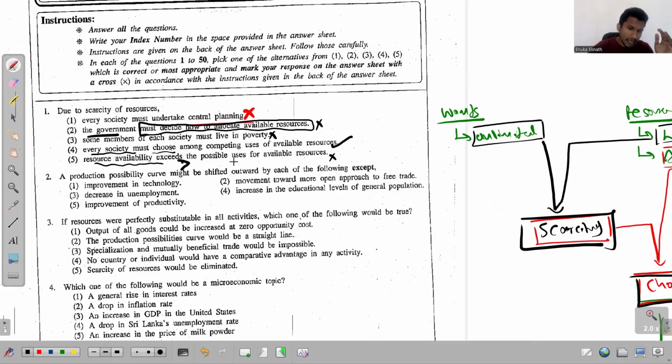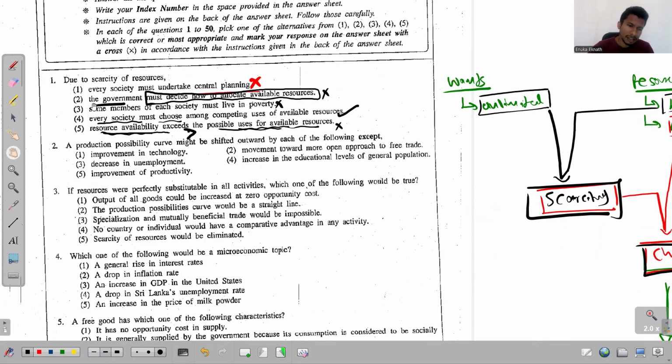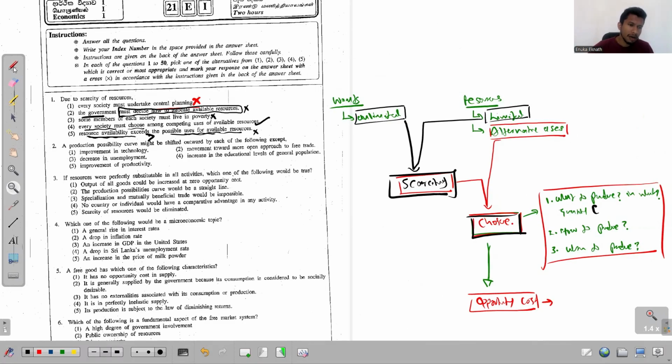So here this sentence compares these two. On one side, they consider the availability of resources, and on the other side, they compare that with the possible uses for available resources. So we have not compared these two, right? We have not compared these two when recognizing scarcity. So what are the two that we compare?